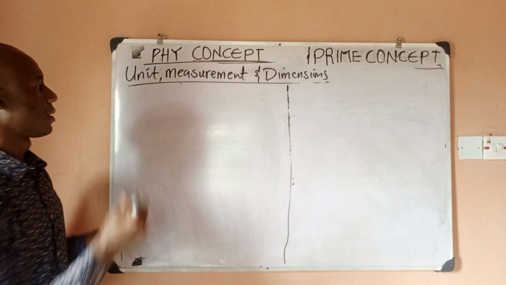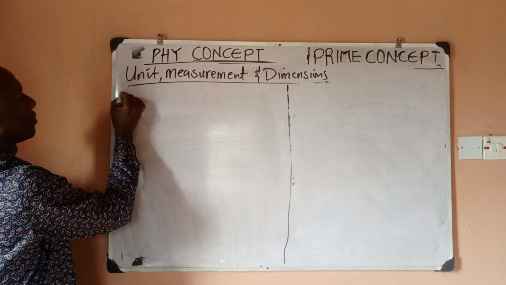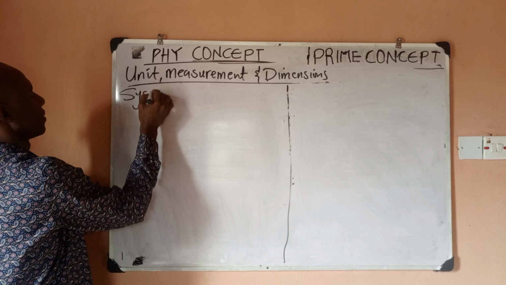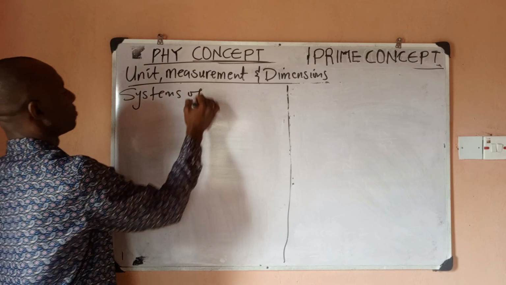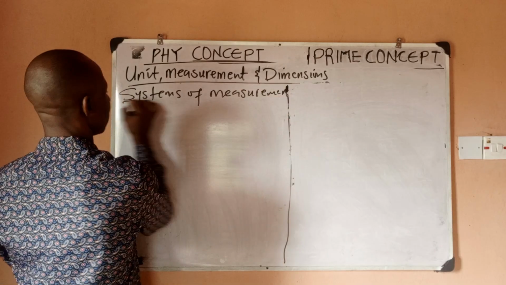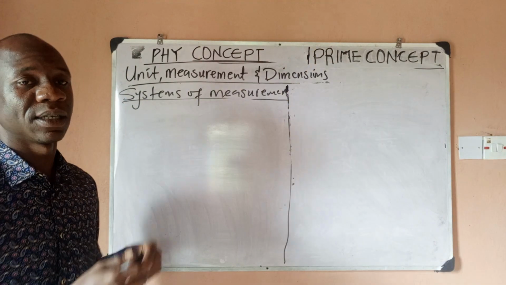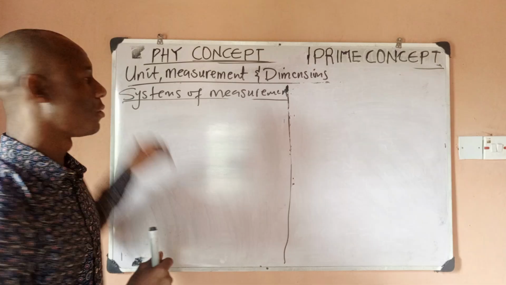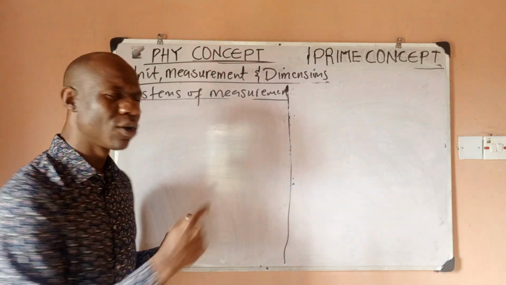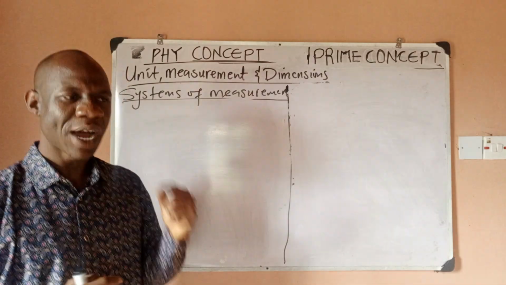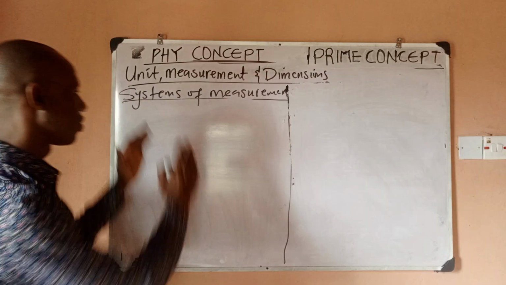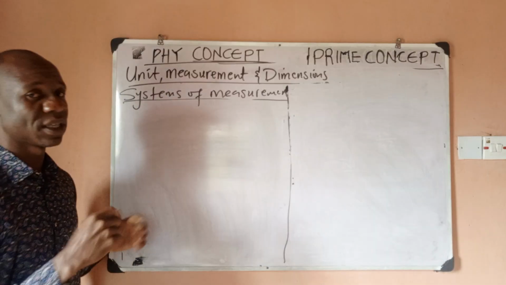So we want to look at different systems of measurement. Now remember, we've classified units into two, right? Now we have different systems of measurement, which some of you are familiar with. You've heard me say kilogram. Somebody may ask, why did you say kilogram rather than grams, right? Yes, that is why we want to look at the different systems of measurement.